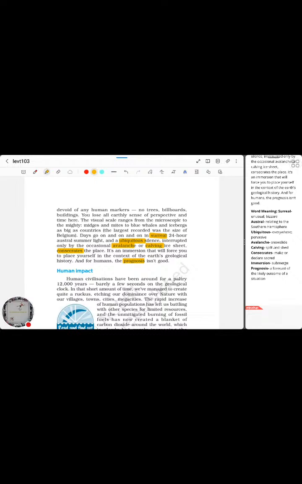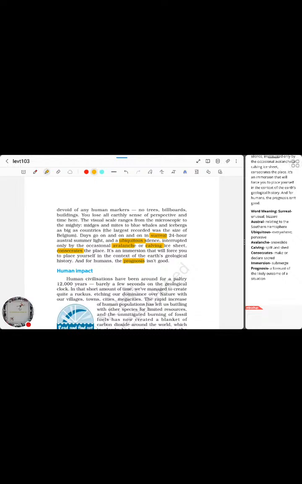So in this kind of place, with 24 hours of complete summer light, we are having very complete silence everywhere, and we are having occasional avalanche, which means snow slide occurring here and there, and we are having drifting of ice sheets, and all these things make the particular place sacred, they say.